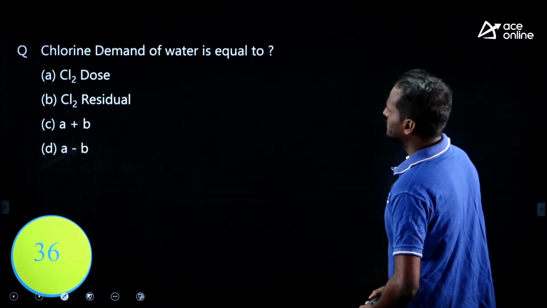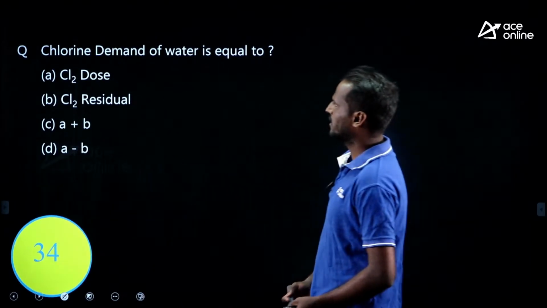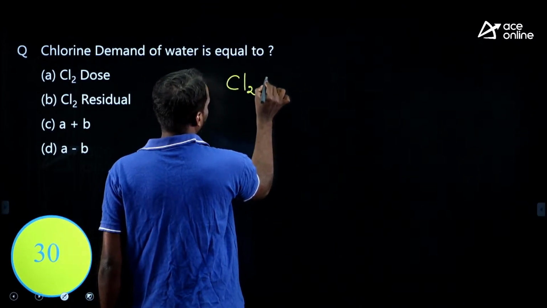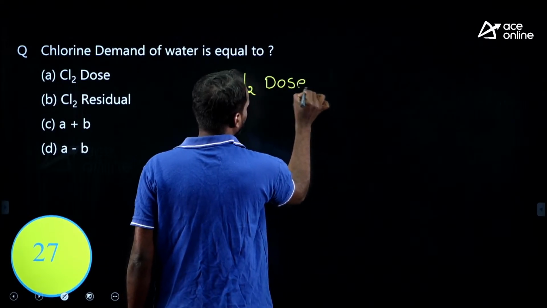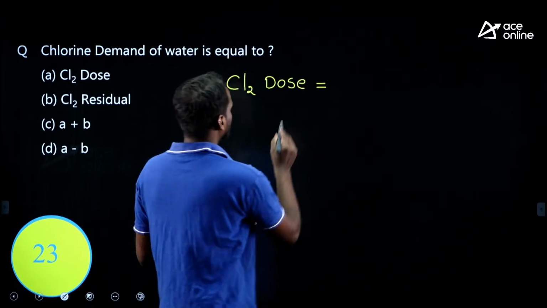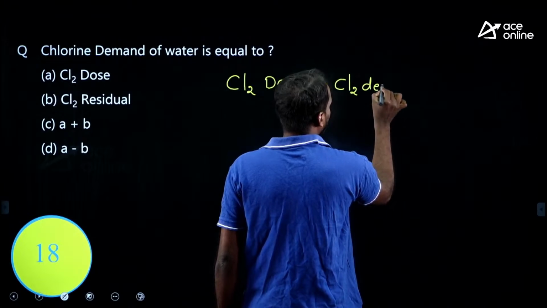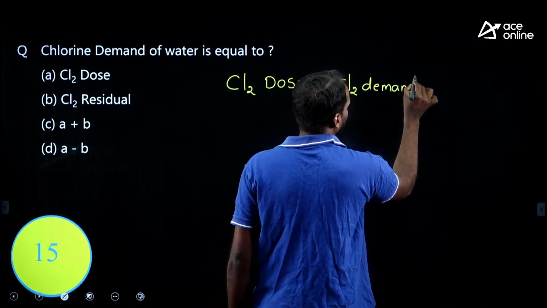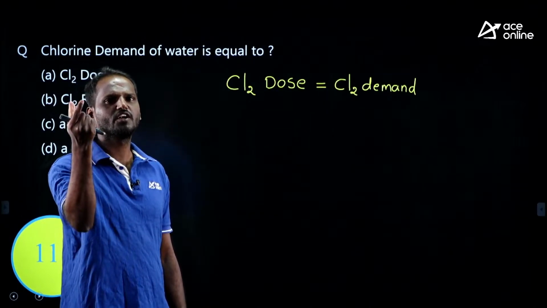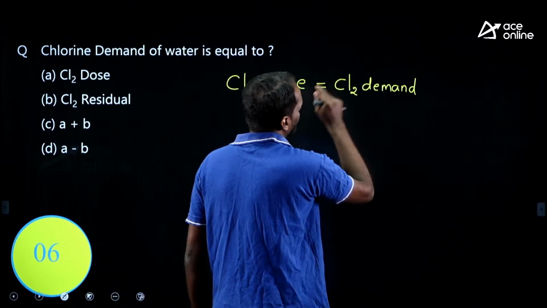Okay, the next question. Chlorine demand of water is equal to what? Try to solve. See, what is chlorine demand, my dear? We add a chlorine dose to water, right? This chlorine dose first meets the chlorine demand. Water has chlorine demand due to reducing substances, iron, manganese, and others, which consume some chlorine. That is chlorine demand.